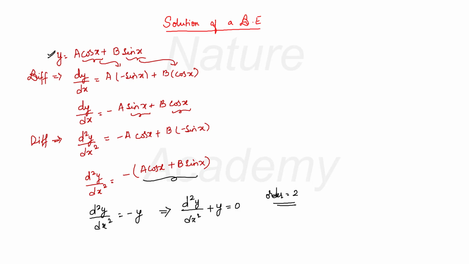And how did we get this differential equation? We got this differential equation with this equation y is equal to a cos x plus b sin x. That means if I substitute the value of y here, this equation should be satisfied with that value of y. Isn't it? So if a given differential equation is satisfied by that equation, it means that the equation is the solution